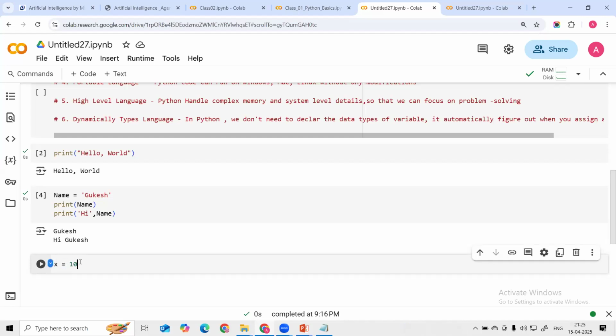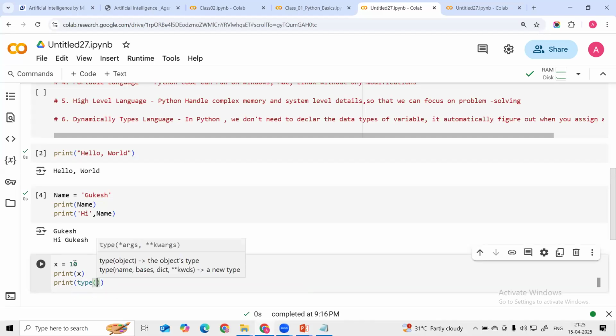Here it will assign this by default. It will automatically figure out the data type when we assign the value. We do not need to explicitly mention the data types here. Let's print this x. And then the next line, we are checking the type. We are taking the type of this x.